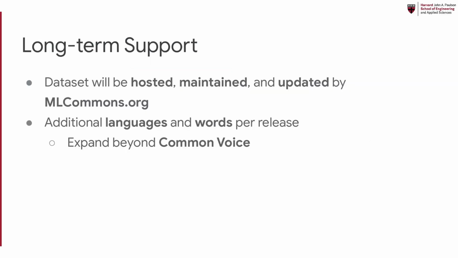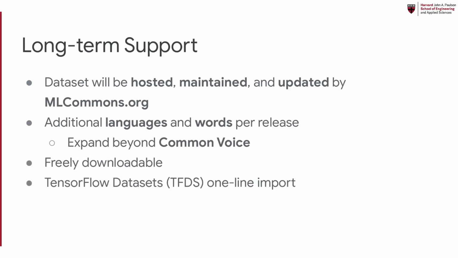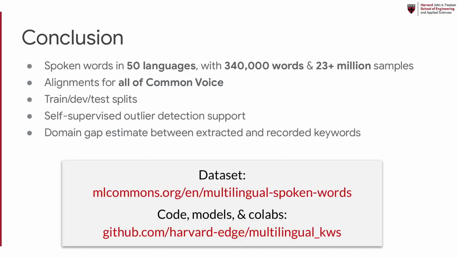Our dataset will be maintained and updated by MLCommons.org and include additional languages and words over time. The dataset is free to download, easy to import, and licensed for both commercial and academic use. To summarize, we provide a multilingual spoken word dataset in 50 languages with full alignment data for Common Voice and data splits for reproducible experiments. We additionally open source our code and provide tutorial Colab notebooks.